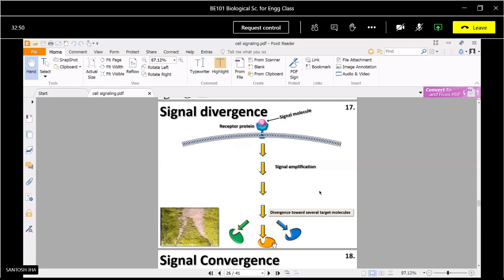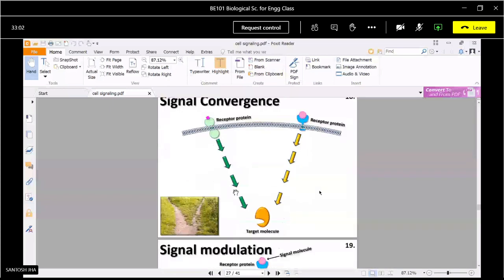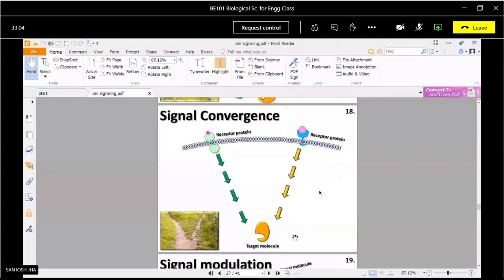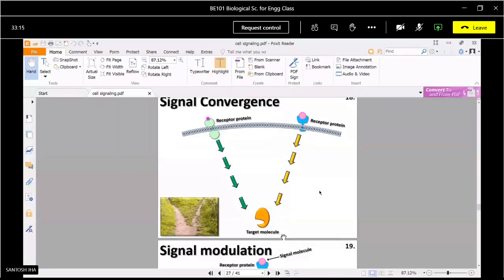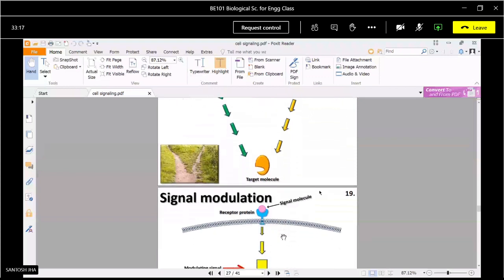The other way is signal divergence. A signal can also be diverted as per requirement, to affect a number of different types of target cells. In the same way, different signals may affect a common target cell. This phenomenon is known as signal convergence. Here you can notice there are two different types of signals and they affect one target cell.